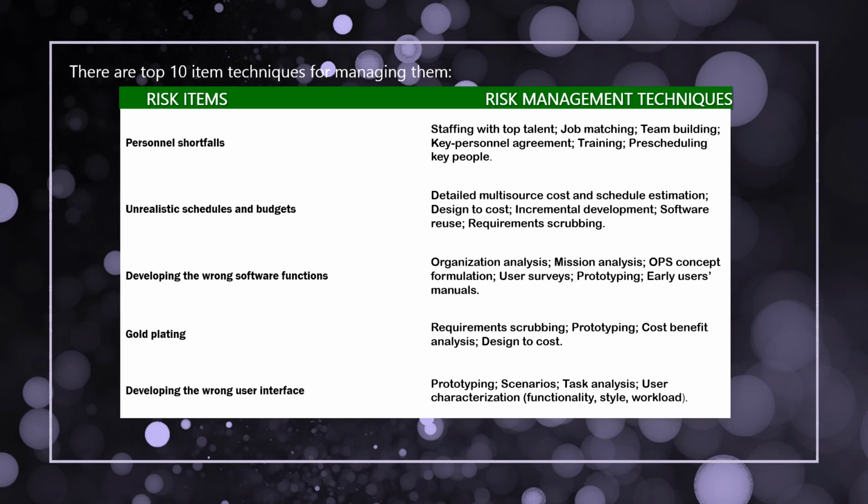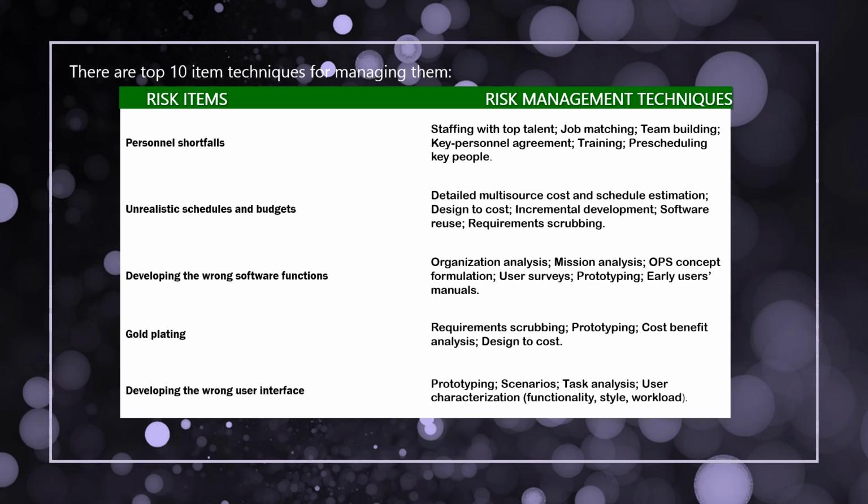So we are not having the proper budget or proper cost. The techniques for this are detailed multi-source cost and schedule estimation beforehand, design to cost, incremental development, software reuse, and requirement scrubbing. Next risk is developing the wrong software functions.